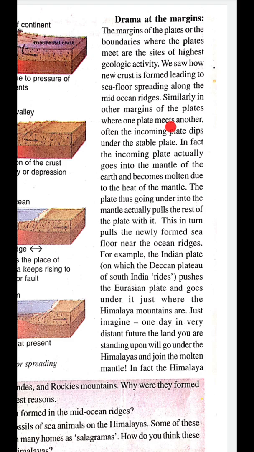You can see the example of Deccan Plateau, which pushes the Eurasian plateaus and goes under it just where the Himalayan mountains are formed. Many of the plate's boundaries are also characterized by volcanic eruption and earthquake. Okay, like this, many earthquakes and volcanic eruptions we can see.